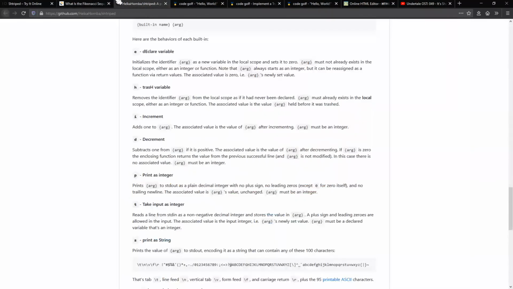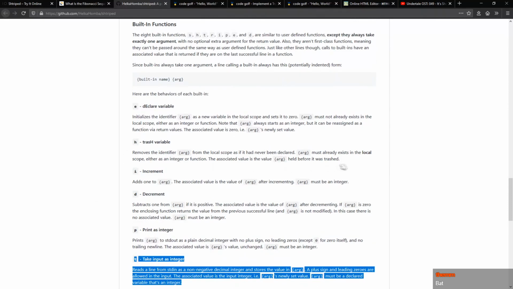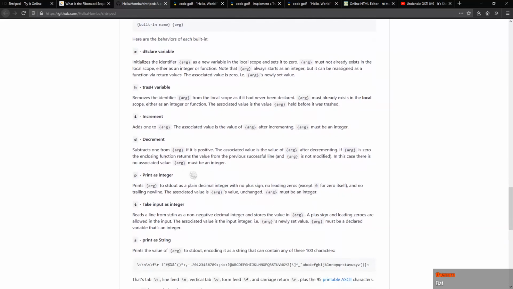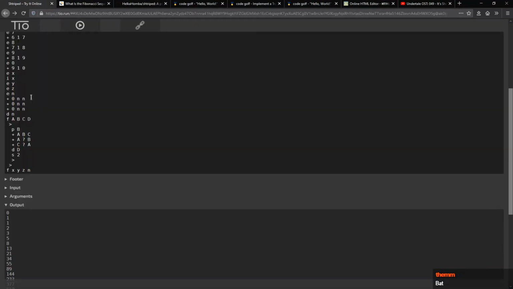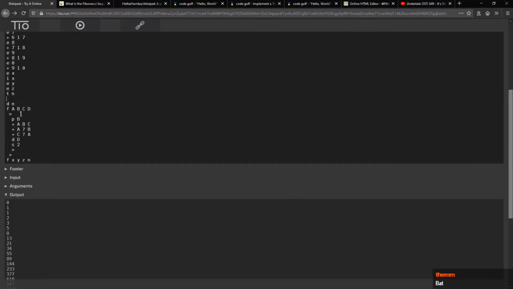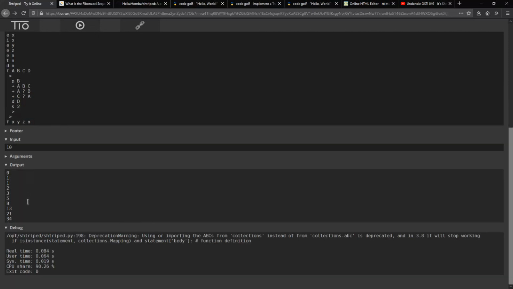And you know what? Of all of these variables, I have not used take input or trash. Okay, I don't care about trash. That's not important, but take input, that's pretty important. So, you know what I'm gonna do? I'm going to take input as integer. Yeah, okay. So that means that you can specify exactly how many Fibonacci numbers you want. Yay! I did it! Now you can specify the exact number of numbers that you want from the program.